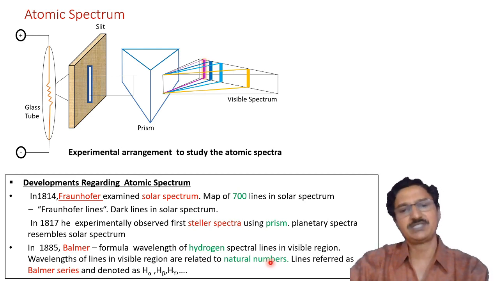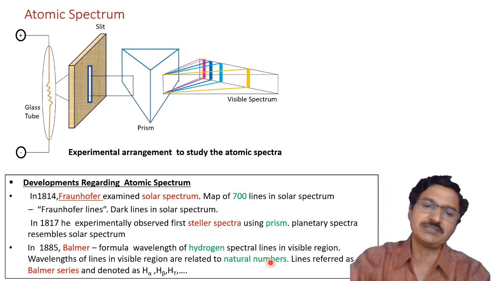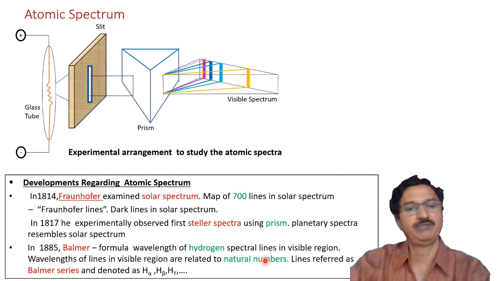Balmer suggested that there are certain orbits, and when a transition from these orbits takes place, particular spectral lines are observed. Such lines are referred to as the Balmer series.